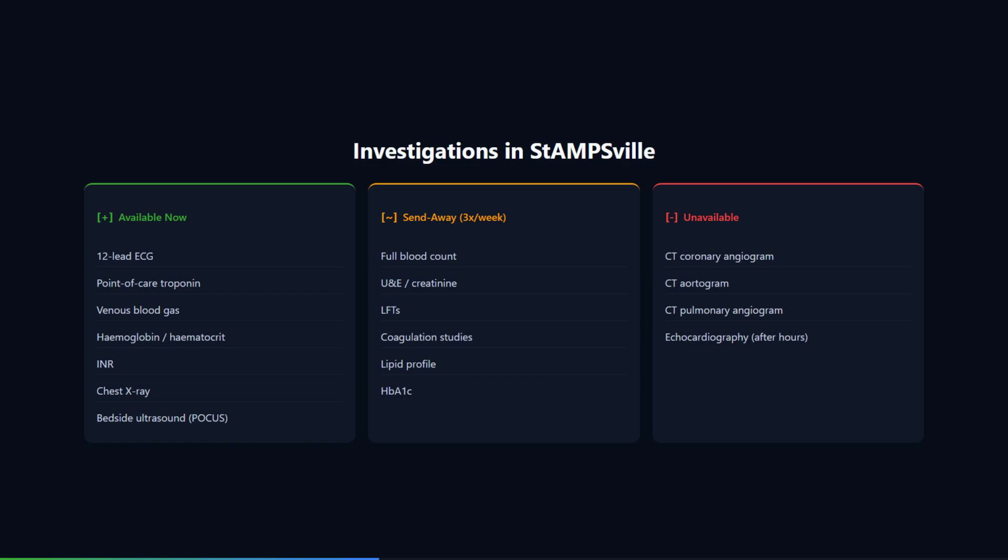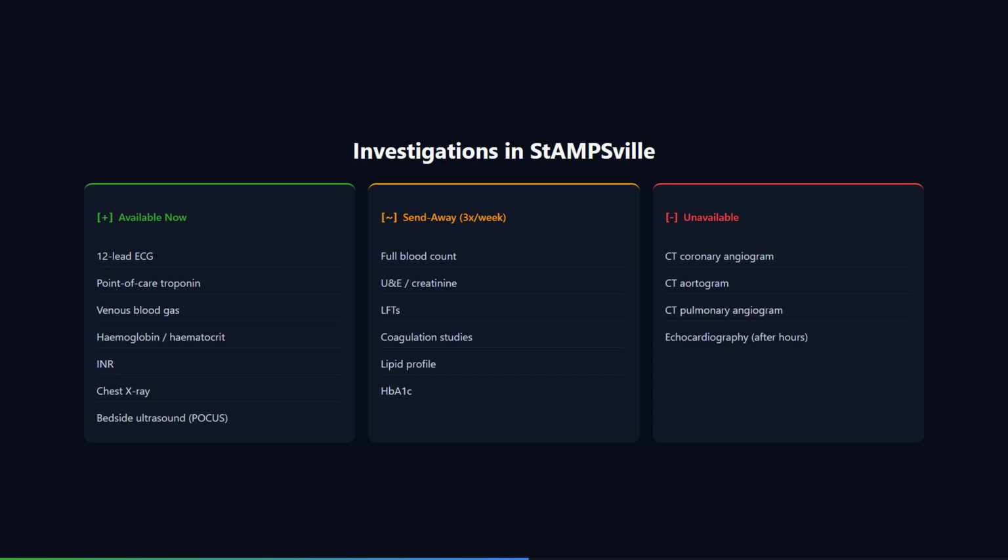Enoxaparin, 1 milligram per kilogram subcutaneously every 12 hours, or unfractionated heparin, 60 units per kilogram bolus, then 12 units per kilogram per hour infusion, capped at 4,000 units bolus and 1,000 units per hour. In a patient who may need procedures or surgery during retrieval, I prefer unfractionated heparin because it can be reversed quickly. Good reasoning on heparin choice.